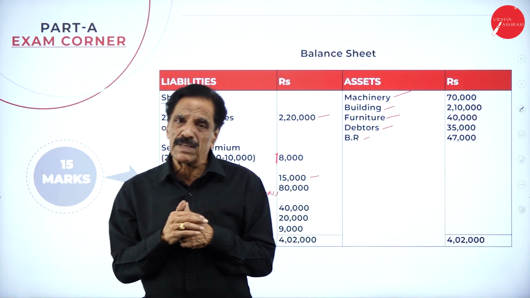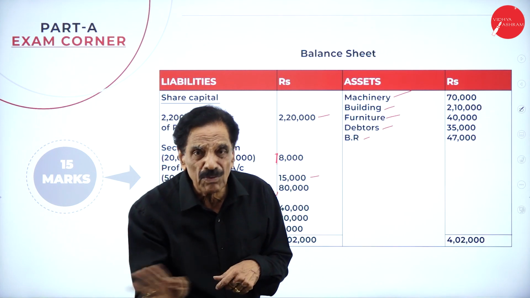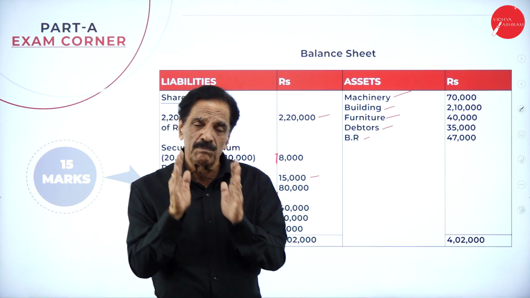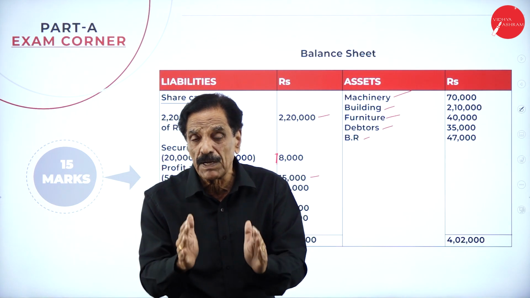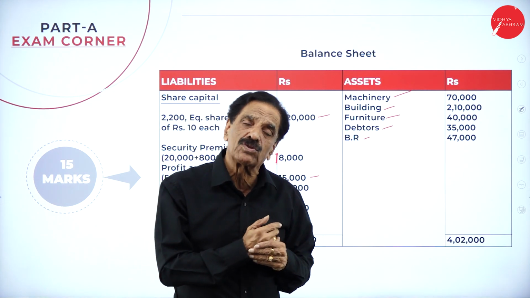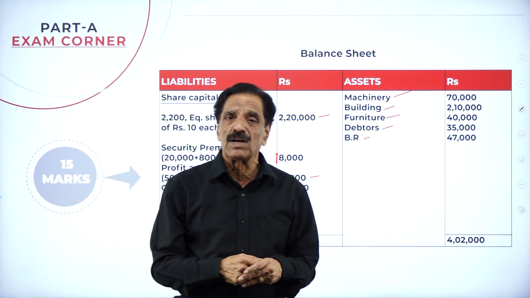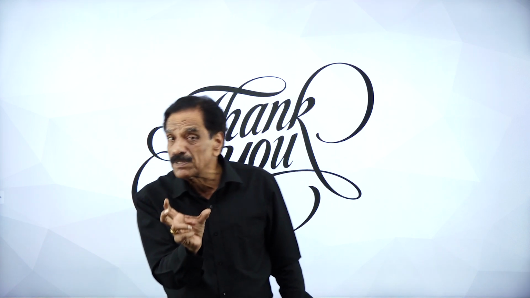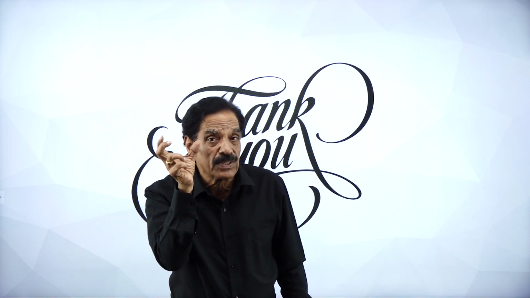There is no compulsion. If you ask A, first you have to answer A, there is no compulsion. You can answer one question, then you can go to B also. Be careful, go through the question paper 2 or 3 times and solve the problem. Bring the good name to your institution, bring the good name to your parents also. Thank you once again. Please go through the question 2 or 3 times, slowly read and understand the problem and go slowly. You have to answer slowly, with working notes, compulsory, wherever necessary.